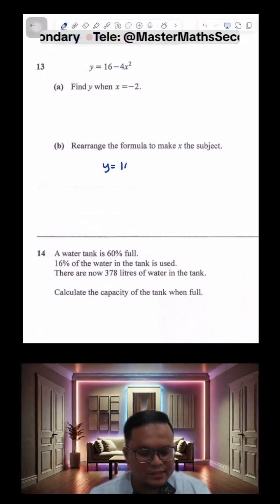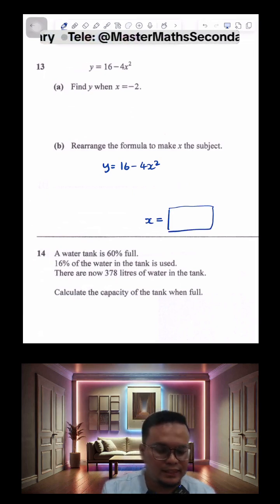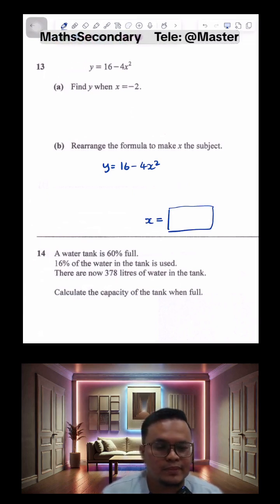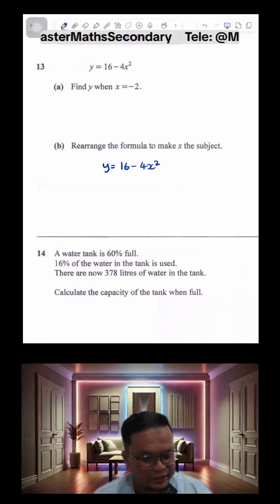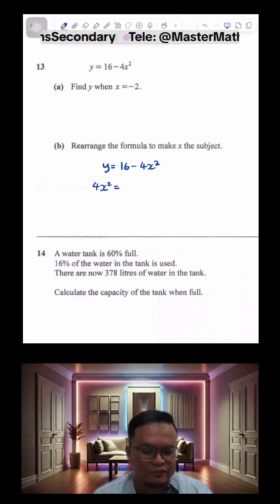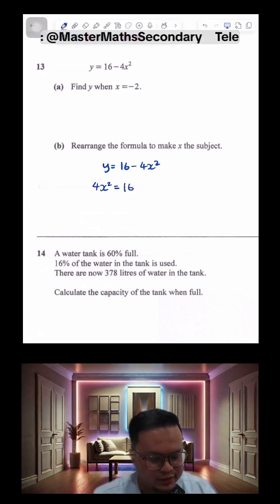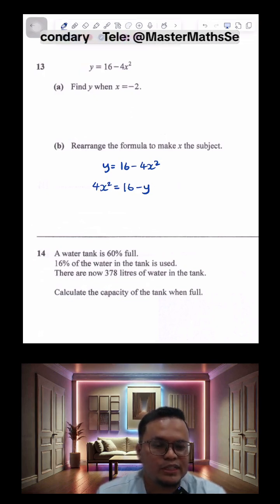To make x the subject means that we have to make x the only thing on the left hand side, and on the right hand side is just everything else. So x will be equal to something. That's what it means to make x the subject, and you shouldn't have x on the right hand side. Now what I'm going to do here is make 4x squared the subject first. I'm going to do 2 things. I'm going to bring 4x squared to the left, so negative 4x squared becomes positive, and at the same time I'm also going to bring y from the left to the right, so the y sign also changes, so it becomes minus y.